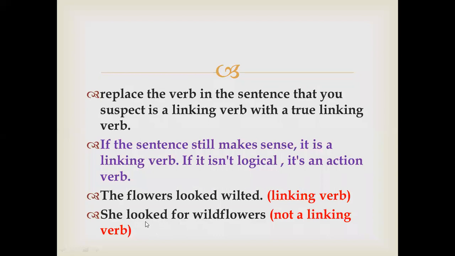यहाँ पे looked का मतलब है वो ढूंढ रही थी. She was looking for, means she was searching for wildflowers, but here no action is involved. How did I find this? I just replaced the verbs with true linking verbs: is, am, are, was, were. इनमें से किसी के साथ भी replace करके you can identify. Okay, is it okay, Jayavant and Medha? See, we'll discuss the exercise now, then you will come to know. Come to the exercise on page number 39, exercise A.